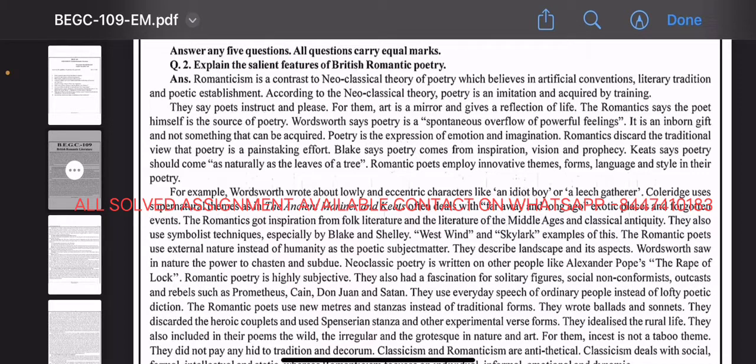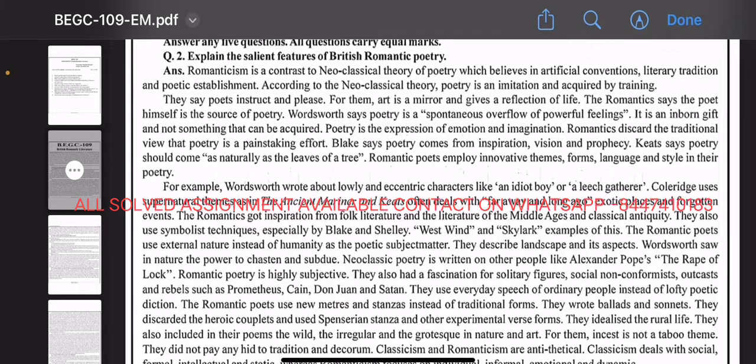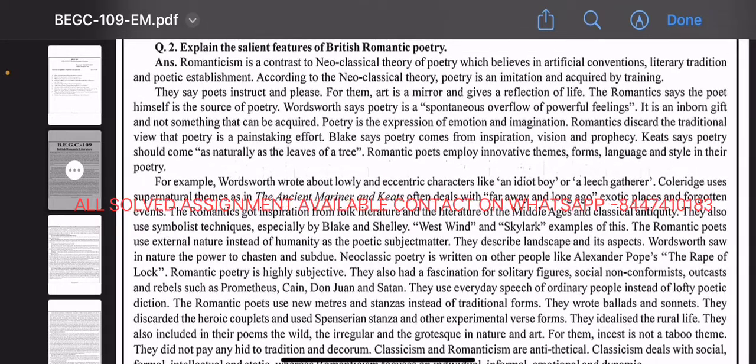The Romantic poets use external nature instead of humanity as the poetic subject matter. They describe landscape and its aspects. Wordsworth saw in nature the power to chasten and subdue. Neoclassic poetry is written on other people, like Alexander Pope's The Rape of the Lock.